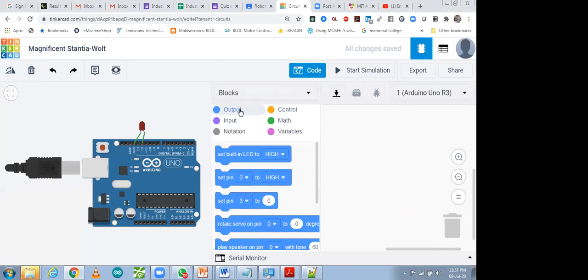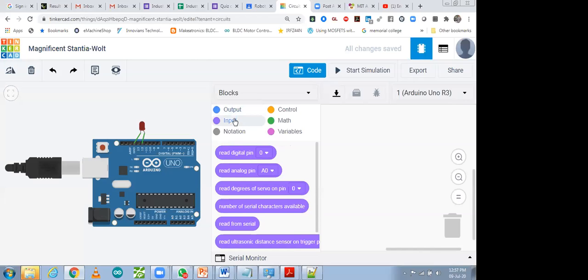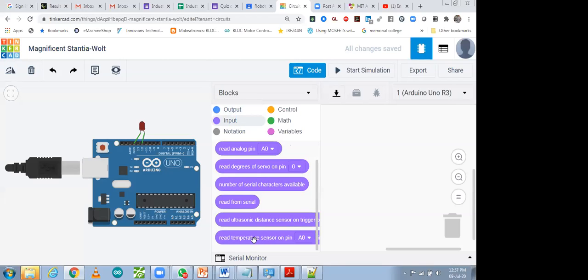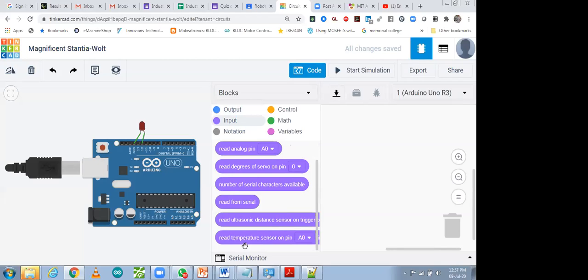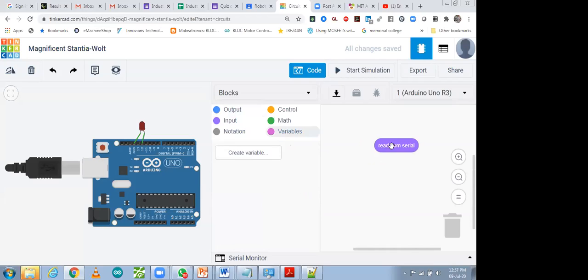So over here, in output or in input, you will not be able to find any read things. Read temperature, read, yes, you can read something from serial also. You can do it over here, or with graphical also you can do it. You have to read it and take some variable. Whatever value you read, you will read in the integer format only, not in a string.